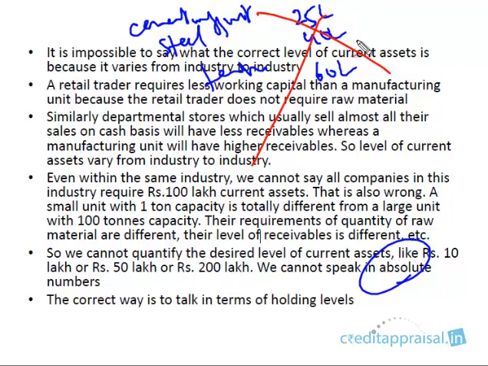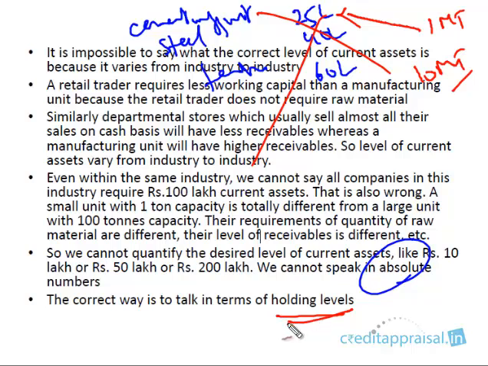Why? Because you're not taking into consideration the capacities of the firm. A cement manufacturing plant, a small plant of say 1 ton, might manage with 25 lakhs. That is sufficient. But for a big firm like 10 tons, 25 lakhs is not sufficient. So you cannot speak in absolute terms, right? Because it varies from company to company based on the capacity. So let us not speak in terms of absolute value. Let us speak in terms of holding levels, right?